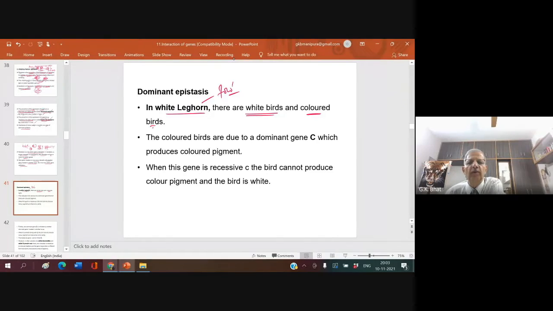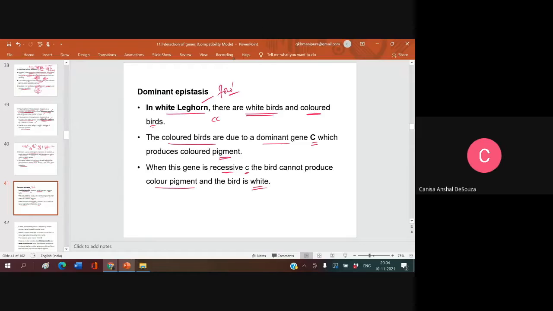The colored birds are due to dominant gene capital C, which produces colored pigment. When this gene is recessive, the bird cannot produce color pigment. The bird is white. Understood? This is the white leghorn. Why is it white leghorn? Because of recessive C gene.